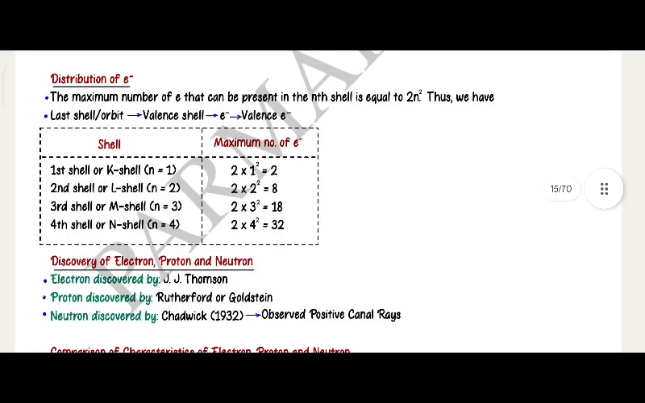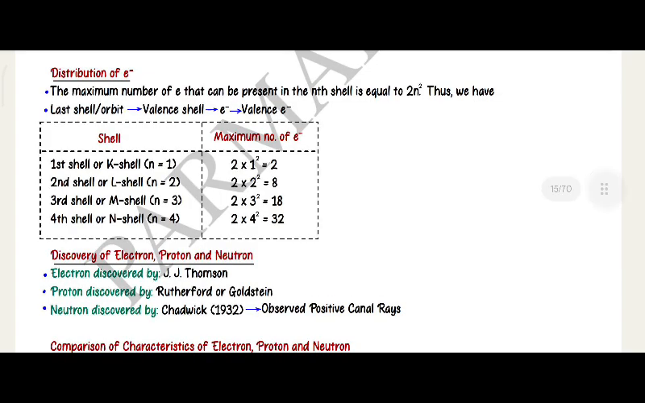Distribution of electrons. The maximum number of electrons that can be present in the nth shell is equal to 2n square. Thus, we have last shell or orbit, valence shell, valence electron, shell, maximum number of electrons. First shell or K shell, n is equal to 1, that is 2 into 1 square, 2. Second shell or L shell, n is equal to 2,